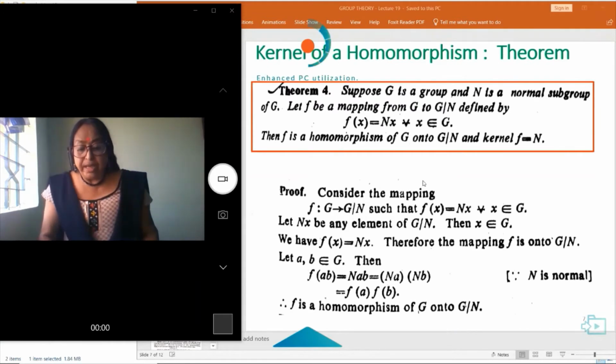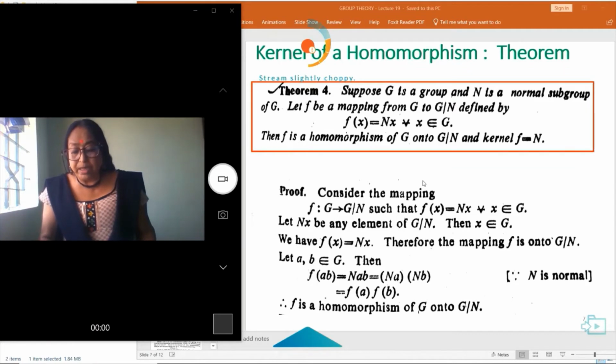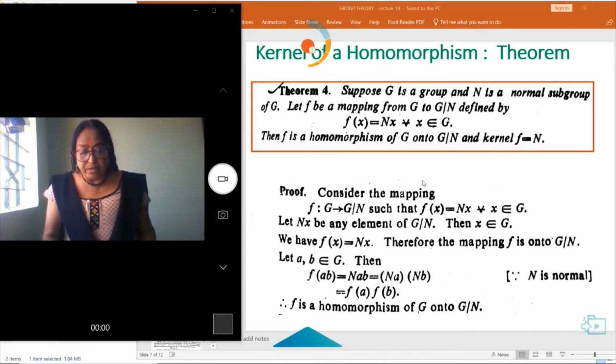Next, the theorem. Let G be a group and N a normal subgroup of G. Let F be a mapping from G to G/N defined by F(x) = Nx for every x belonging to G. Then F is a homomorphism of G onto G/N and kernel F is equal to N. Proof. Consider a mapping F from G to G/N such that F(x) = Nx.